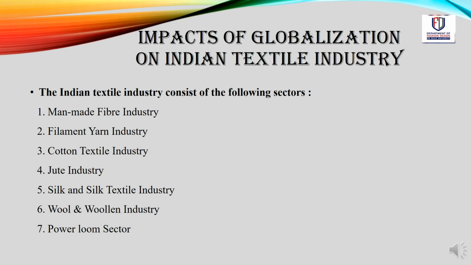The Indian textile industry consists of the following sectors: man-made fiber industry, filament yarn industry, cotton textile industry, jute industry, silk and silk textile industry, wool and woolen industry, and power loom sector.